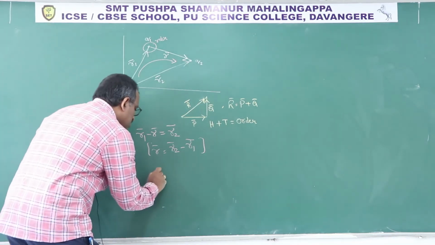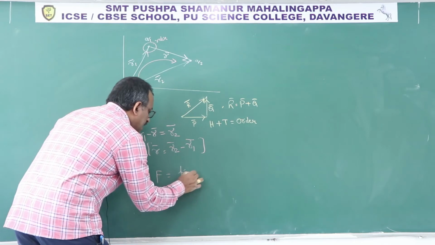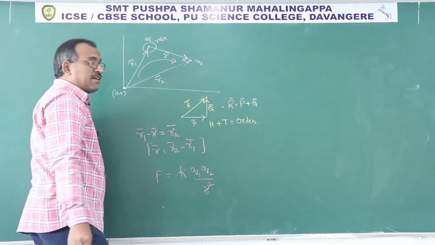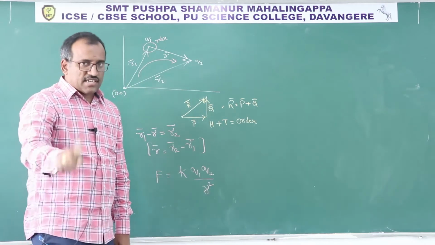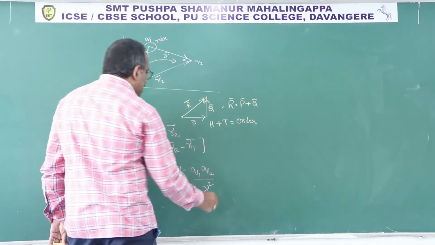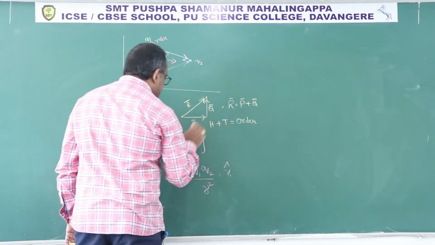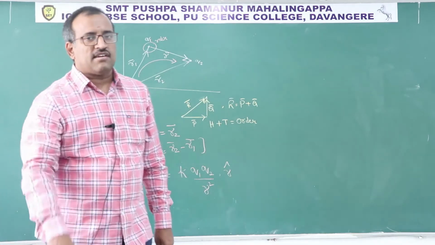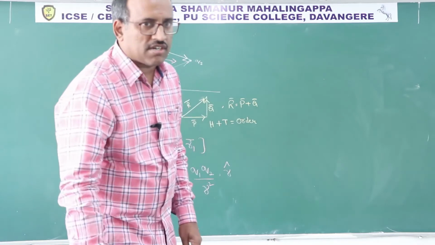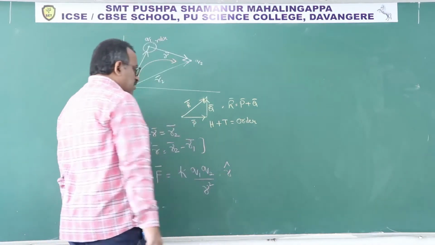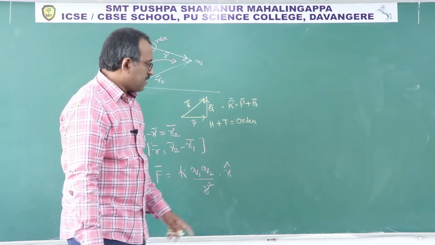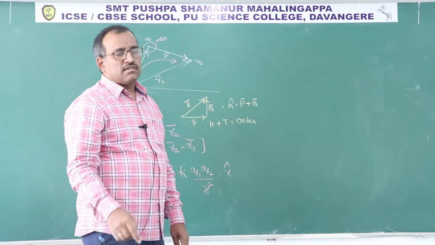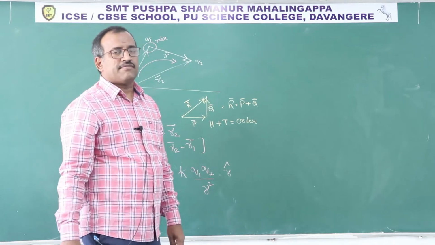Now, what is Coulomb's law? F is equal to K Q1 Q2 by R square. But I want it vectorially, along with the direction, so I am multiplying with R cap. To know the direction, you have to multiply with the unit vector. You know that in your first year it has been taught. You may think once, why? My straightforward question is, why do you have to multiply with the unit vector?